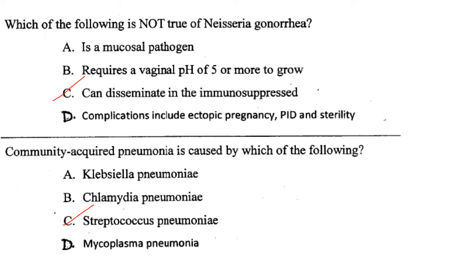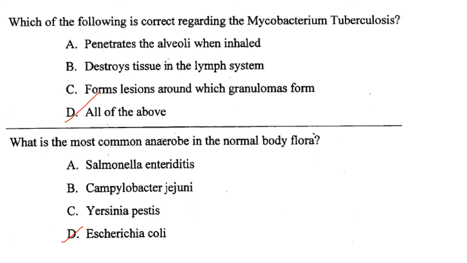Then community acquired pneumonia is caused by which of the following? So it is caused by Streptococcus pneumoniae. Answer is option C. Then which of the following is correct regarding Mycobacterium tuberculosis? So penetrates the alveoli when inhaled, destroys tissues in the lymph system, forms lesions around which granulomas form, all of the above. So all of the above are correct regarding Mycobacterium tuberculosis. Then what is the most common anaerobe in the normal body flora? So it is Escherichia coli, that is the most common anaerobe in normal body flora.